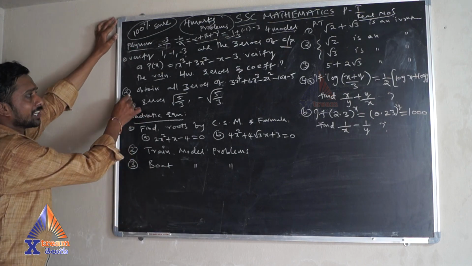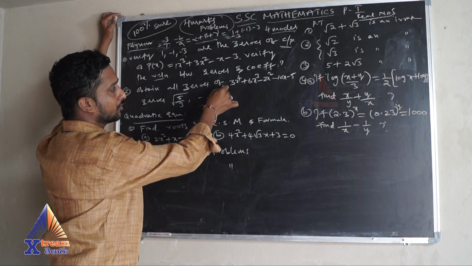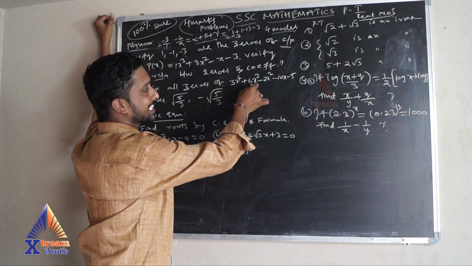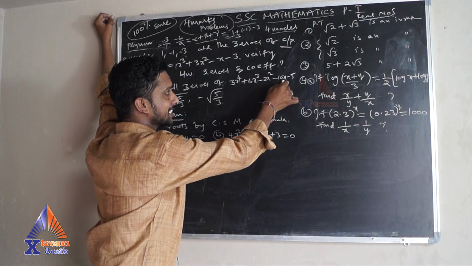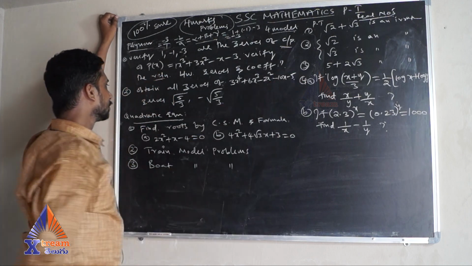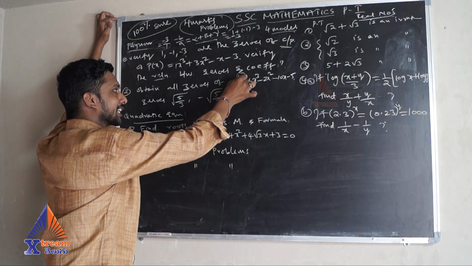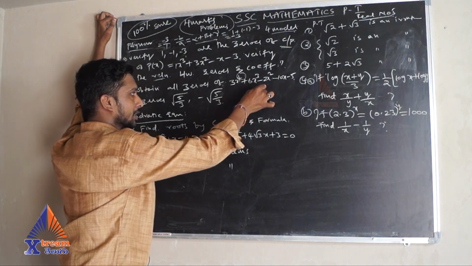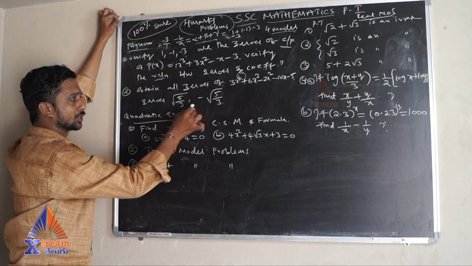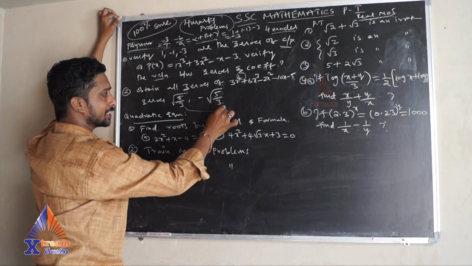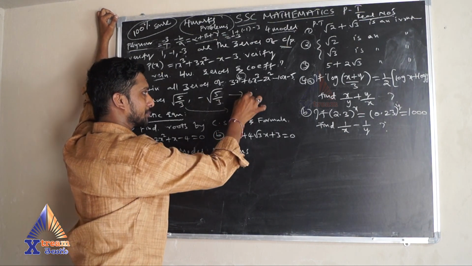Next, the other model is obtain all zeros of 3x power 4 plus 6x cube minus 2x square minus 10x plus -5. So here, the highest power is how many? The highest degree is 4, so you will have 4 zeros. Among those 4 zeros, 2 zeros are given. So let us assume one zero as alpha, another zero as beta.